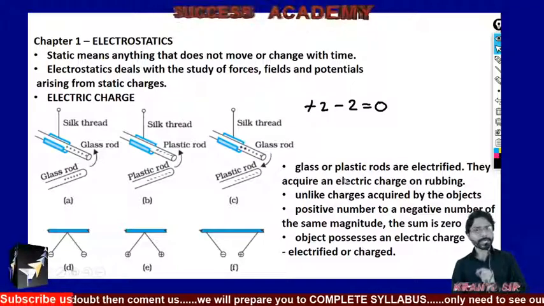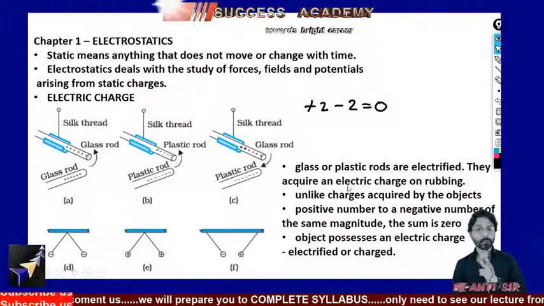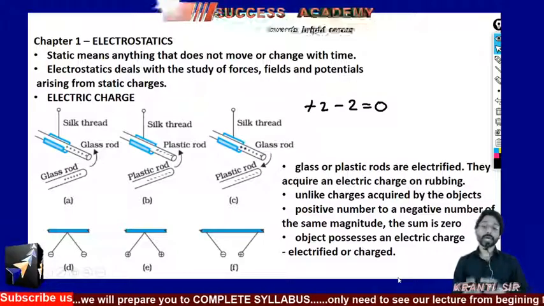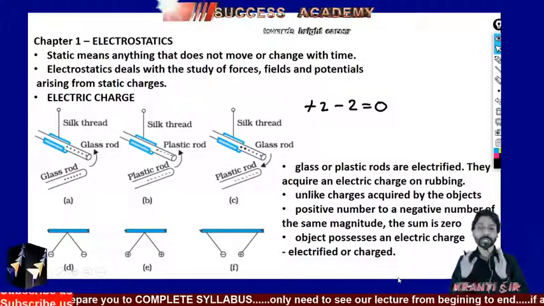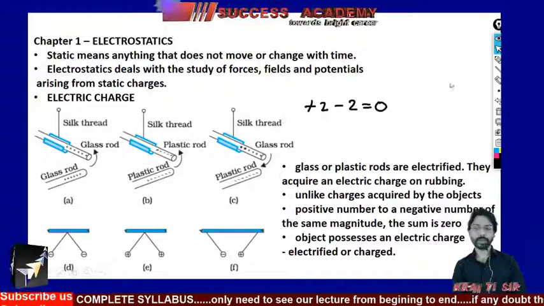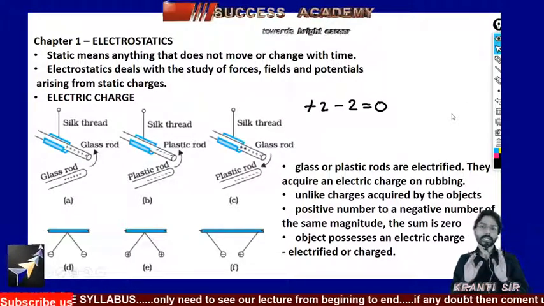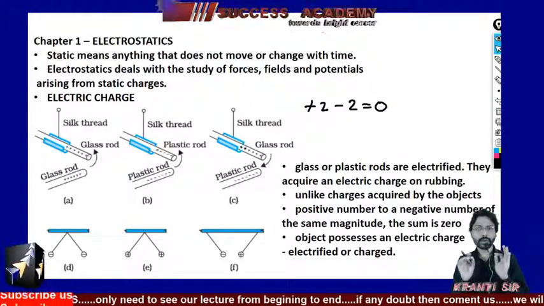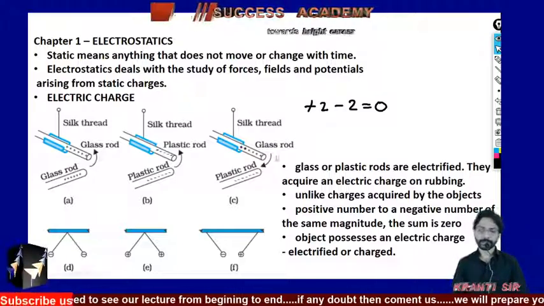Right now you can easily say about these two rods that they are electrified or charged. Okay, I think it's all clear for you what we mean by electric charge.